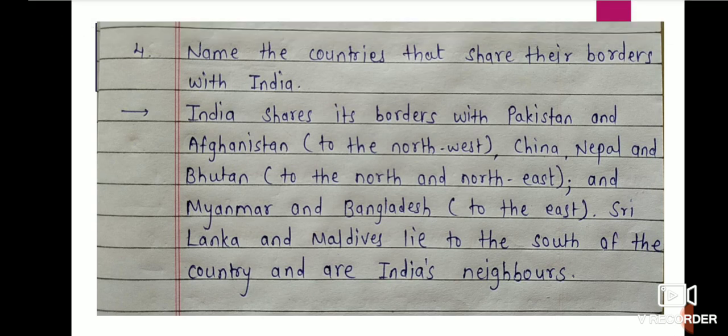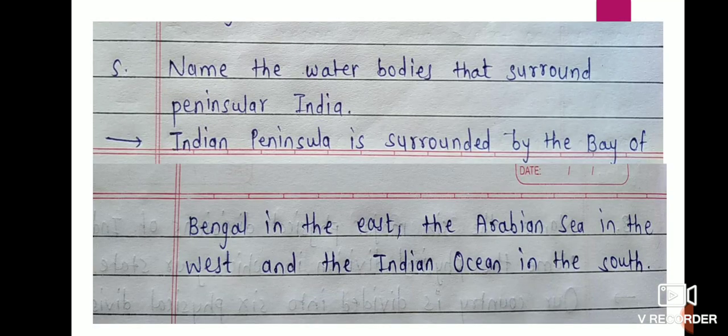Write down next question. Name the water bodies that surround peninsular India.